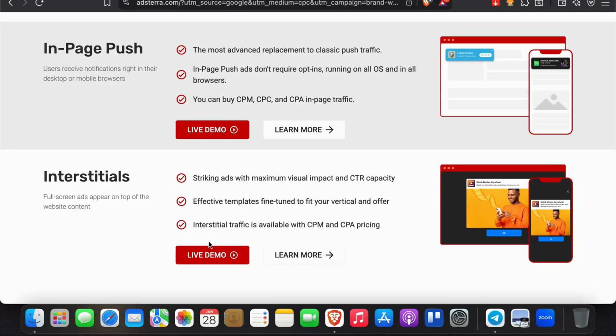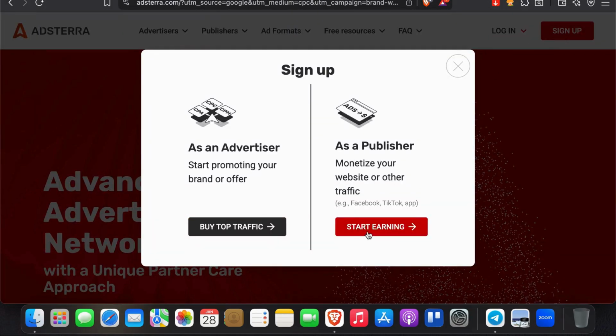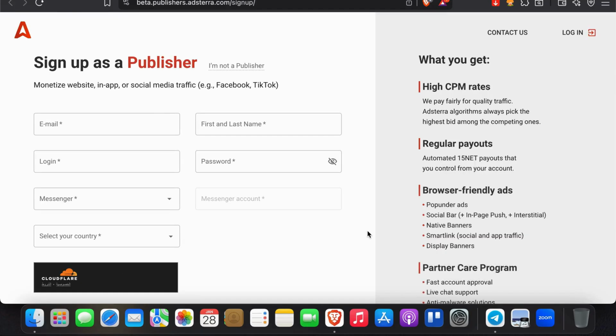Now, create your Adsterra account. Sign up as a publisher. So we're going to hit sign up here and sign up as a publisher here. You need an email, website or traffic source, and basic info. Good news, you don't need a website at first if you are using direct links.